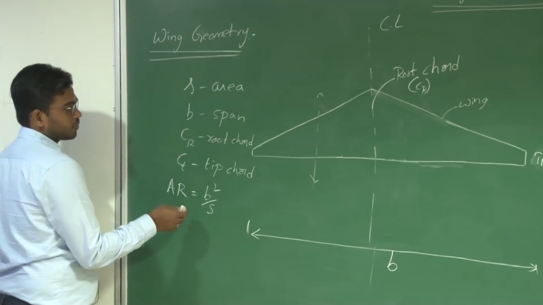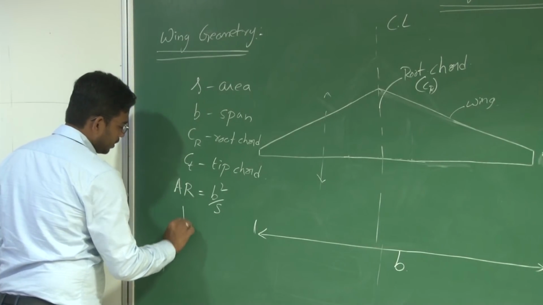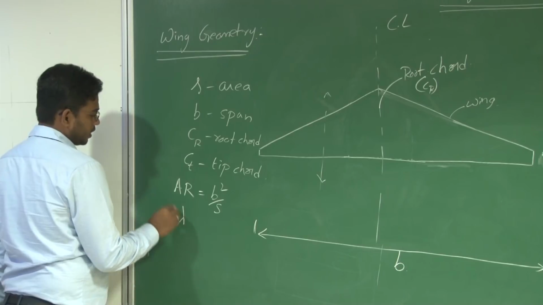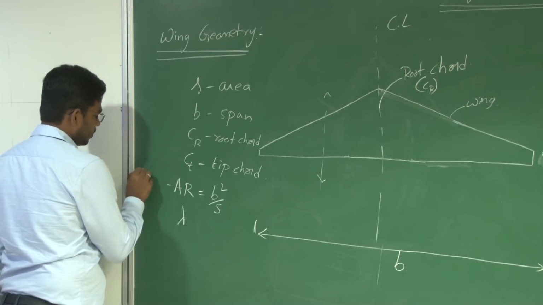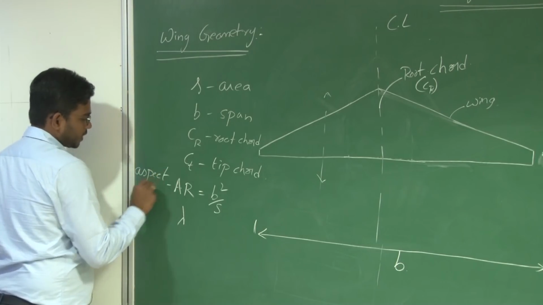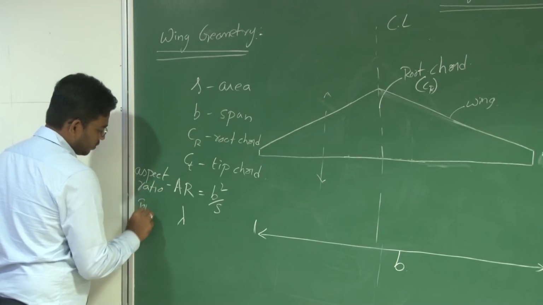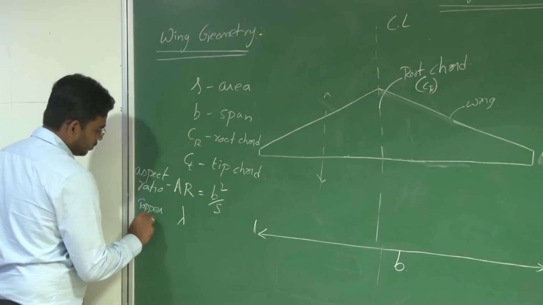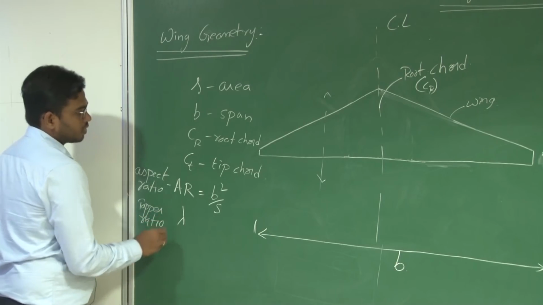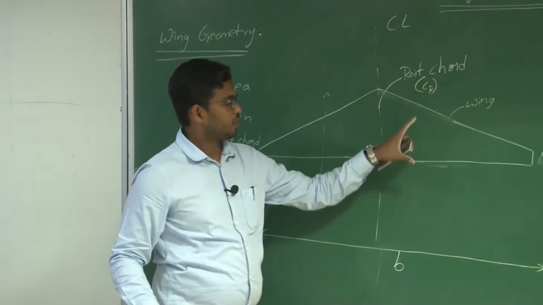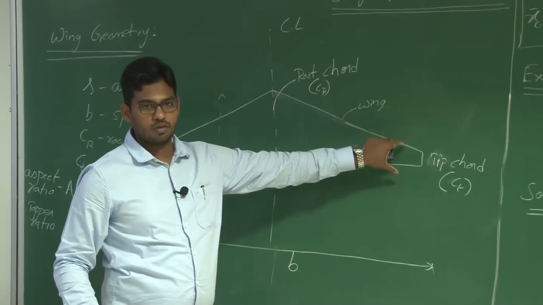Aspect ratio is B square by S, and we denote taper ratio as lambda. See, what are we tapering? We are tapering the chord.